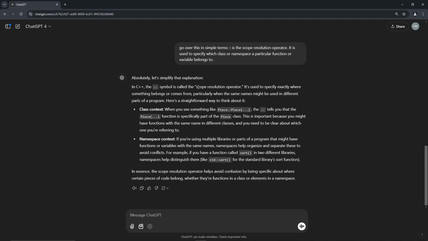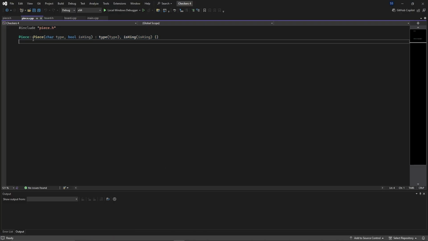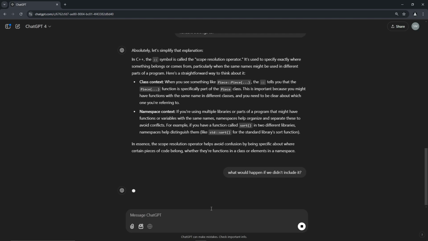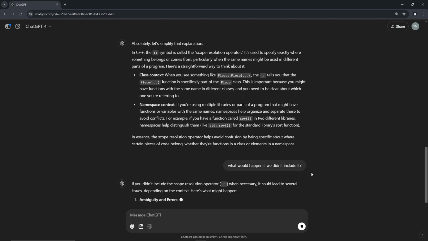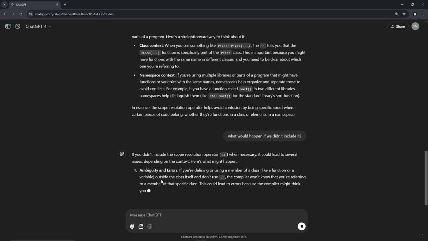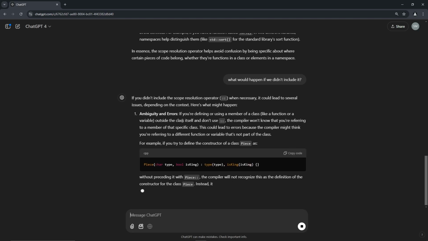So I guess this specifically belongs to, well, okay, how about this? What would happen if we didn't include it? If we didn't include the scope resolution operator when necessary, it could lead to ambiguity and errors.